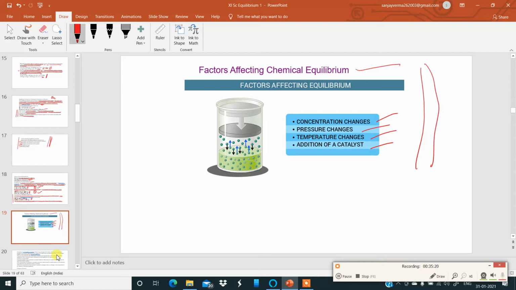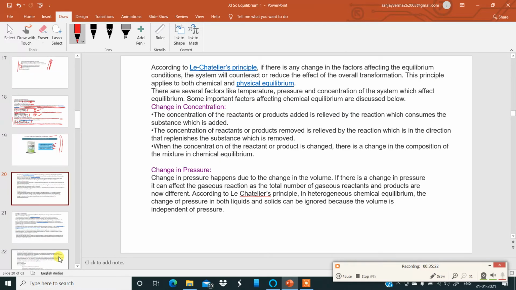Okay. Now there is one very, very important principle in this chapter, which is called Le Chatelier's principle. It is called Le Chatelier's principle. If there is any change in the factors affecting the equilibrium conditions, the system will counteract or reduce the effect of the overall reaction transformation. This principle applies to both chemical and physical equilibrium. That means every action has an equal and opposite reaction.